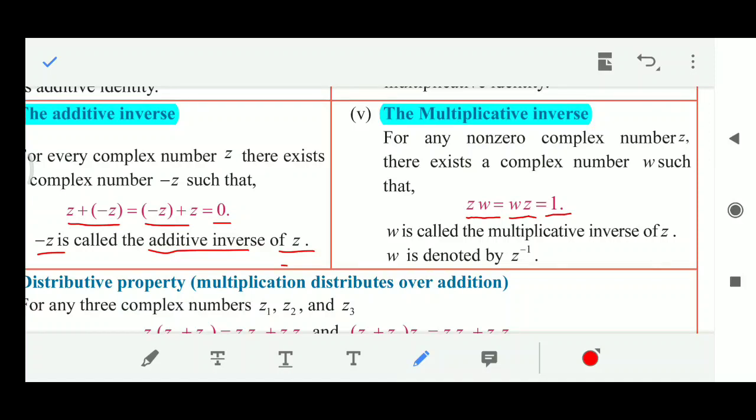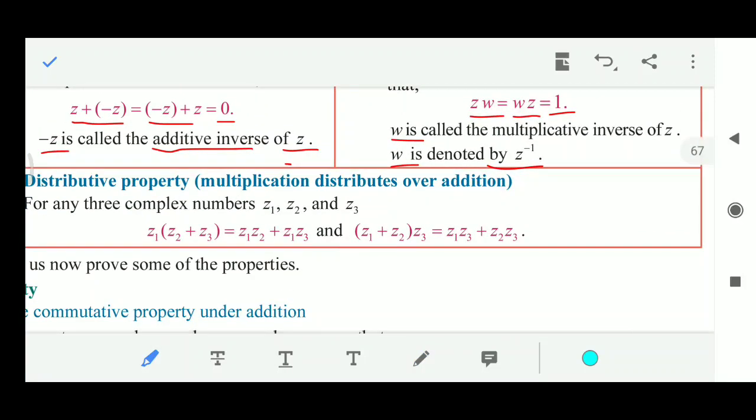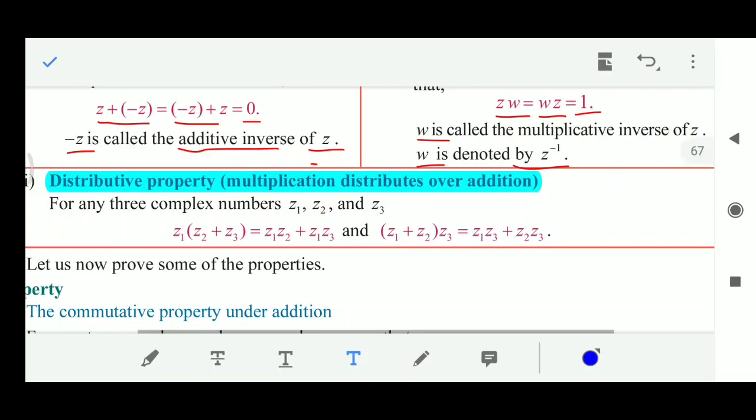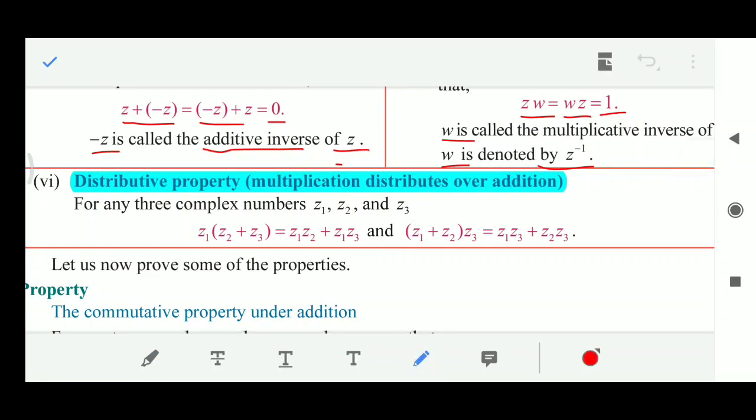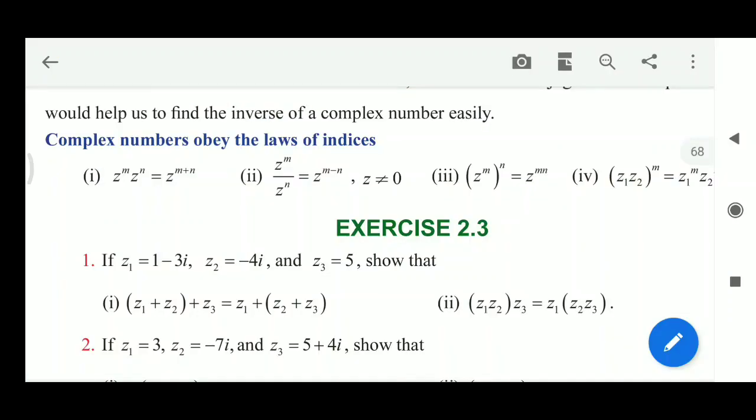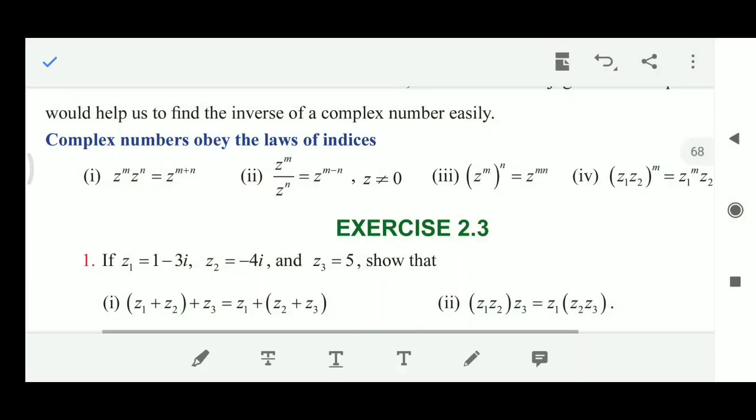So the multiplicative inverse of z is z power minus 1. Next comes the distributive property of multiplication over addition. Here for any three complex numbers z1, z2 and z3, we have z1 into (z2 plus z3) gives z1 into z2 plus z1 into z3, and (z1 plus z2) into z3 gives z1 into z3 plus z2 into z3.